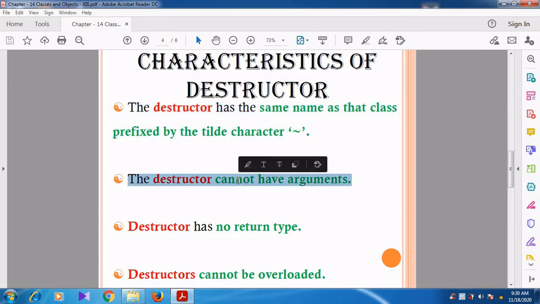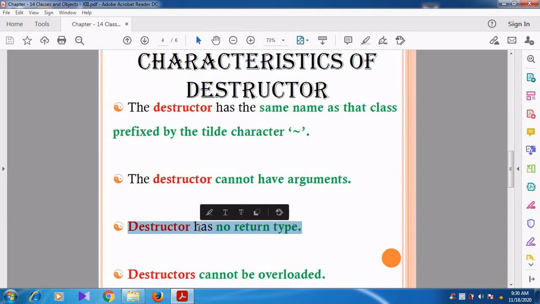Then, destructor cannot have arguments. So it does not carry any parameters. Destructor cannot carry any parameter. Then destructor has no return type. So there is no data type for the destructor. We know very well that constructor also does not have any data type. Like that, destructor also has no data type, that is, no return type.